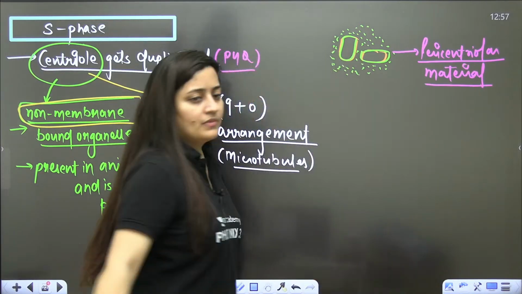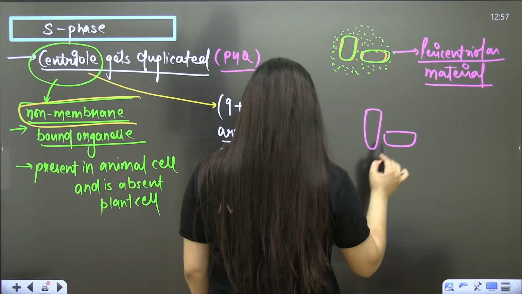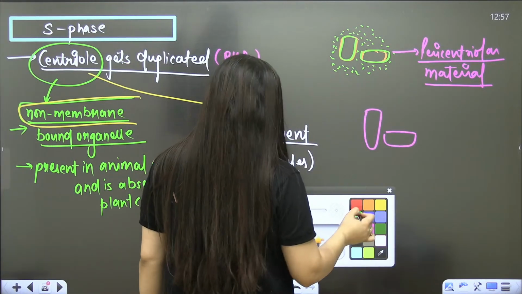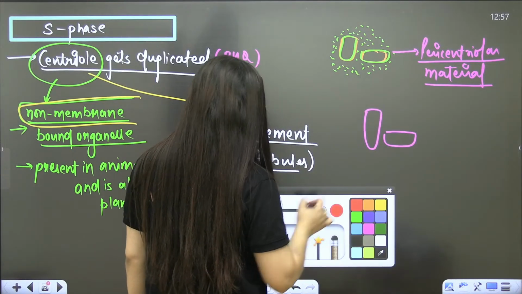What am I saying? There are 2 centrioles which are perpendicular to each other, plus they are covered with pericentriolar material.